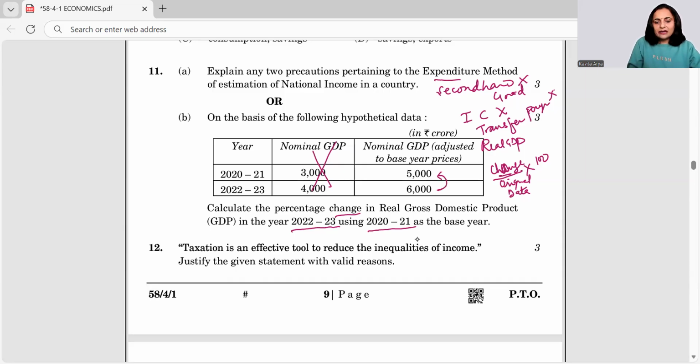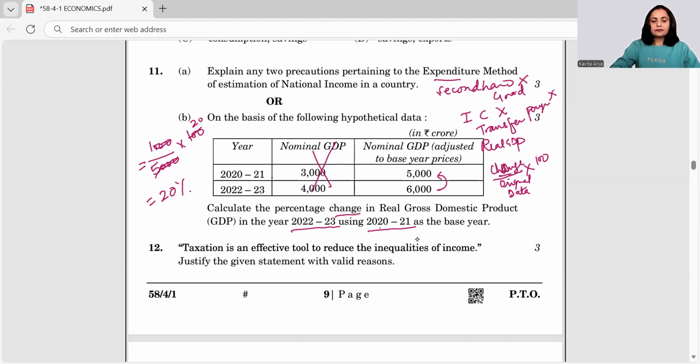So the change becomes 1,000 divided by, using 2021 as the base year, 5,000, which is nothing but the percentage change in the real GDP. So what is our answer? Our answer comes out to be 20%. And here goes your answer.